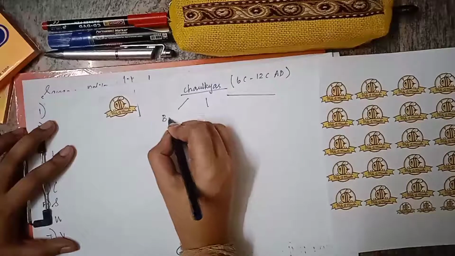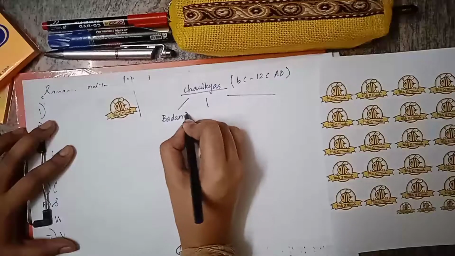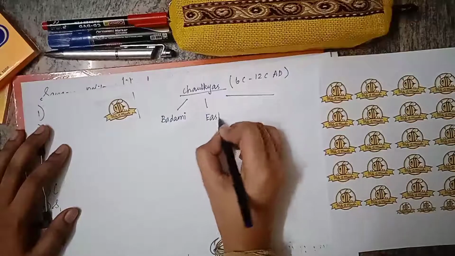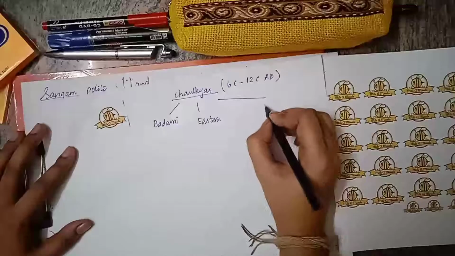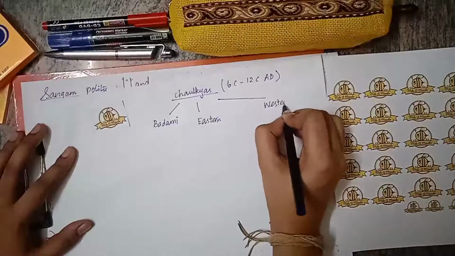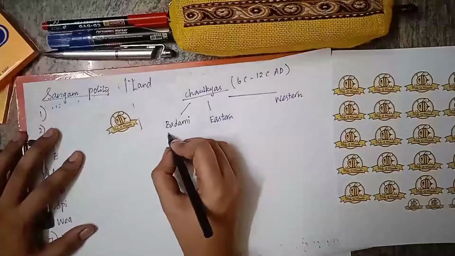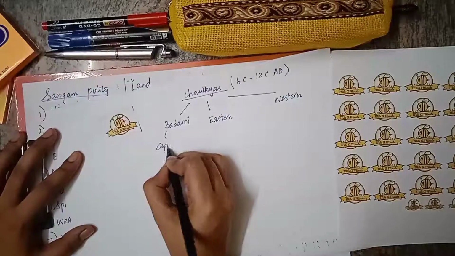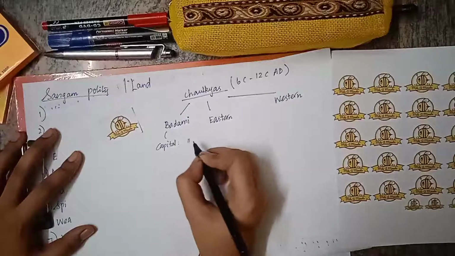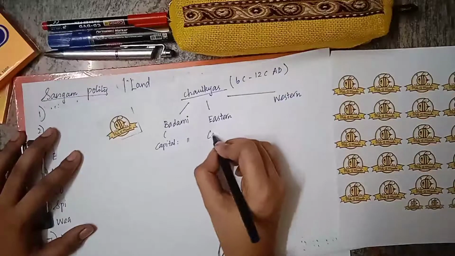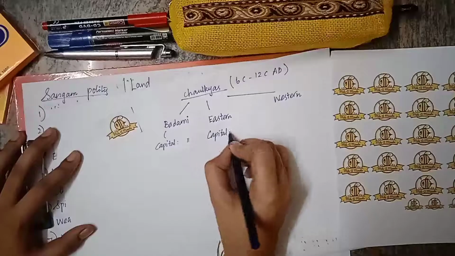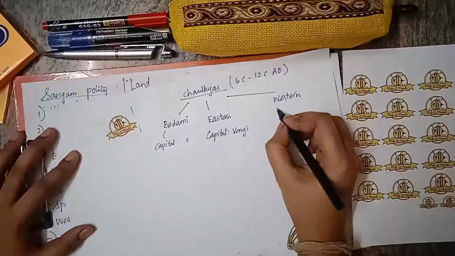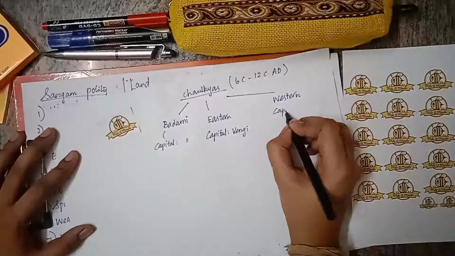They are Badami Chaulukyas, also called Vatapi Chaulukyas. Then we have Eastern Chaulukyas, also called Venki Chaulukyas. Then we have Western Chaulukyas, also called Kalyani Chaulukyas. Badami Chaulukyas have their capital at Badami itself. Eastern Chaulukyas have their capital at Vengi. Western Chaulukyas' capital is at Kalyani.